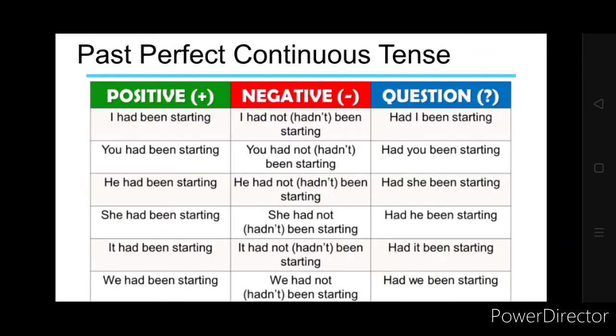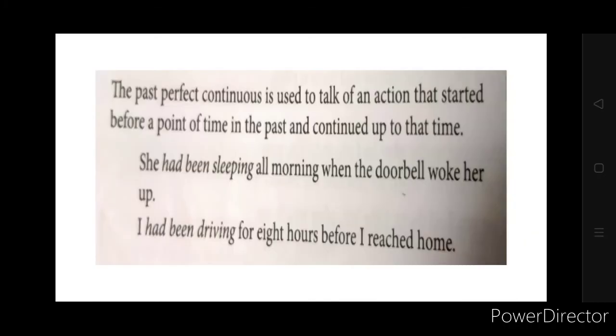And then we have the past perfect continuous tense. Okay, so I had been starting. So यहाँ पे we will be using subject plus had plus been add करेंगे इसमें, and starting ing form. Continuous है तो obviously verb का ing form ही आएगा. So I had been starting, she had been starting. And then negative and question में convert करने का rules are the same.